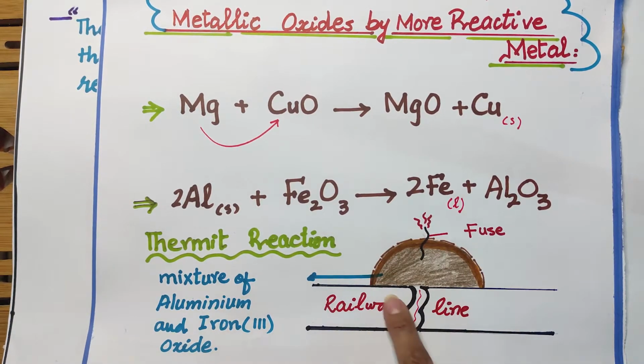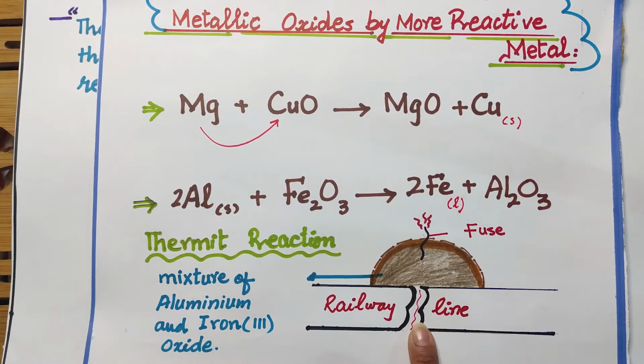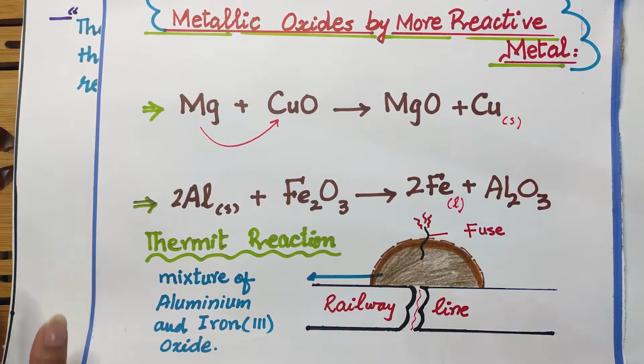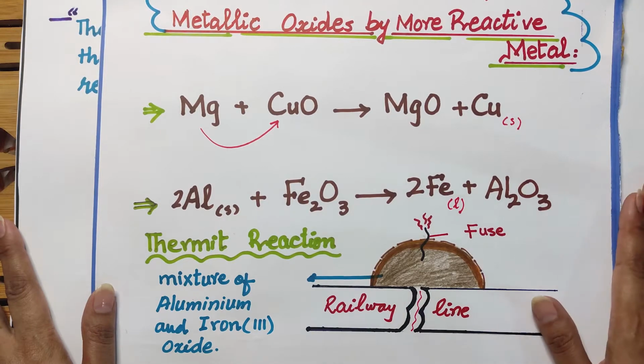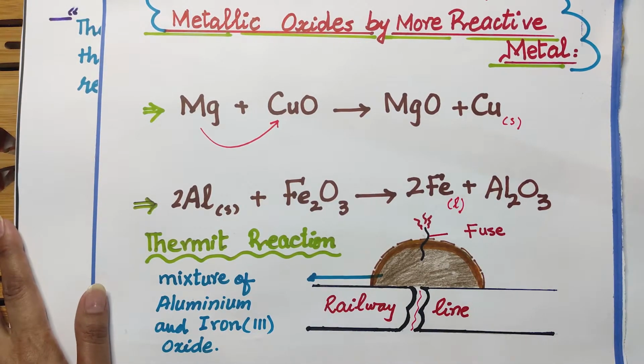So this molten iron can be used to weld the railway tracks. A mixture of aluminium and iron oxide is used in welding of railway tracks, where molten iron is produced during this reaction. So molten iron will fix at this space, and it is going to give a very good welded condition of this railway line. So this is the end of displacement reactions.